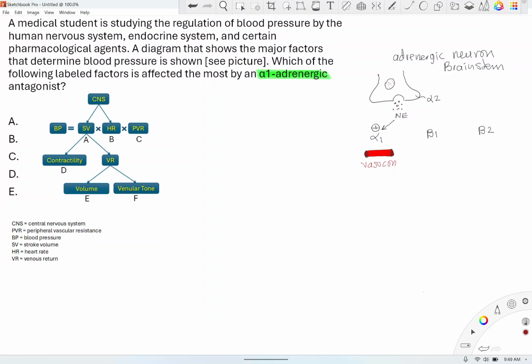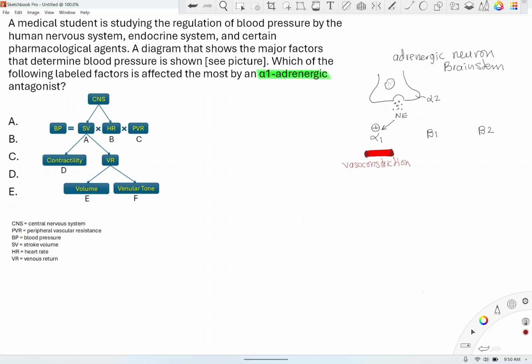That's the job of alpha 1. I'm going to run out of room, so let me write it here. Vasoconstriction. And if you constrict and squeeze blood vessels, obviously blood pressure will increase. So this vasoconstriction leads to an increase in blood pressure.